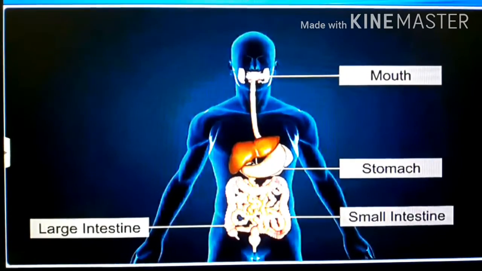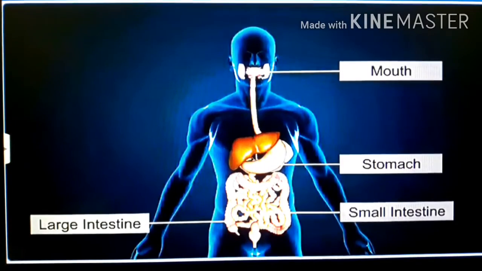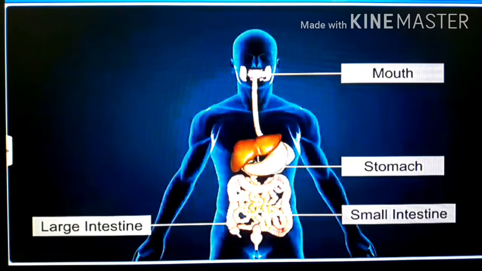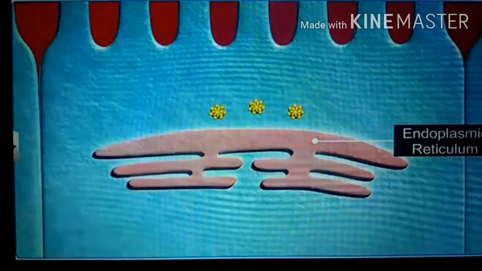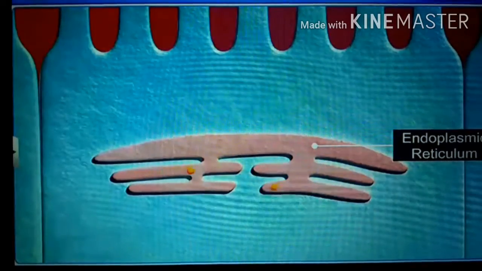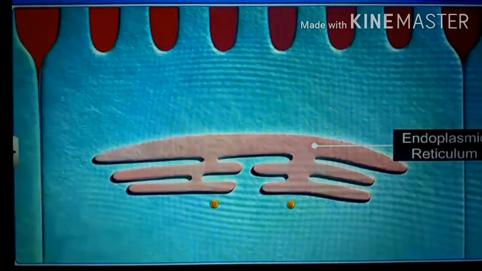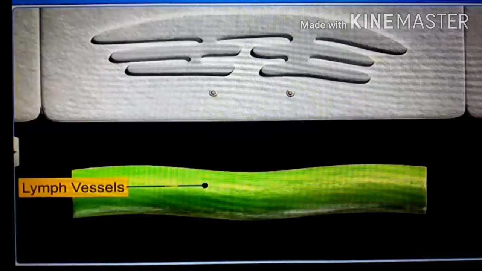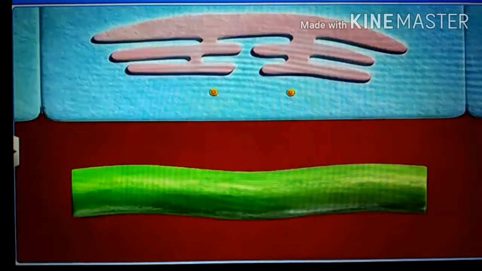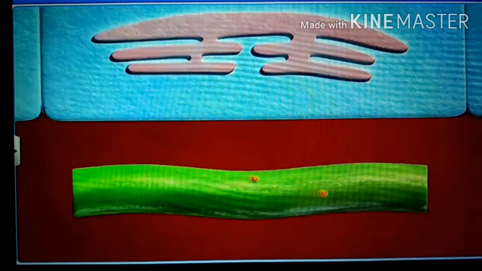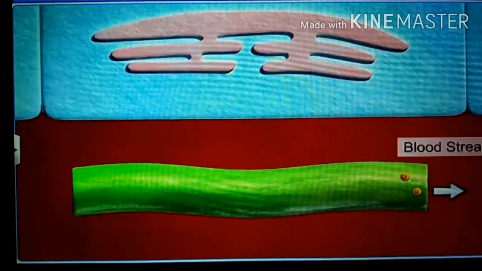Besides the small intestine, the other parts of the alimentary canal also play a vital role in absorption. Just look at how chylomicrons are formed. Look at this video again. And in this way, these chylomicrons in lacteals reach the bloodstream.